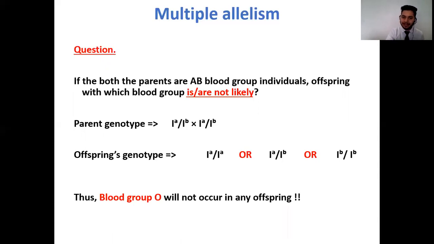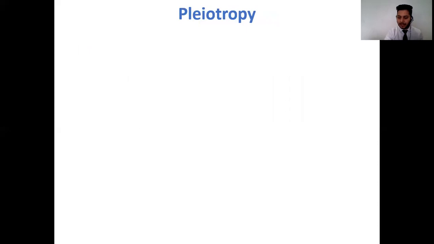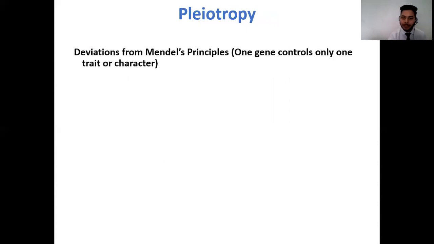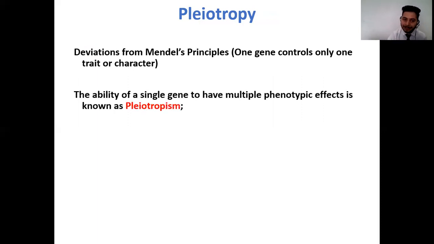Now let's move on to the second phenomenon, that is pleiotropism. Once again, pleiotropism is said to be a deviation or modification of the Mendelian principles because it does not follow Mendelian inheritance patterns. Mendel had stated that one gene can control only one phenotypic trait or one character, but that is not the case. Pleiotropism is the ability of a single gene to show multiple phenotypic effects. So one gene is going to show multiple traits or multiple characters.